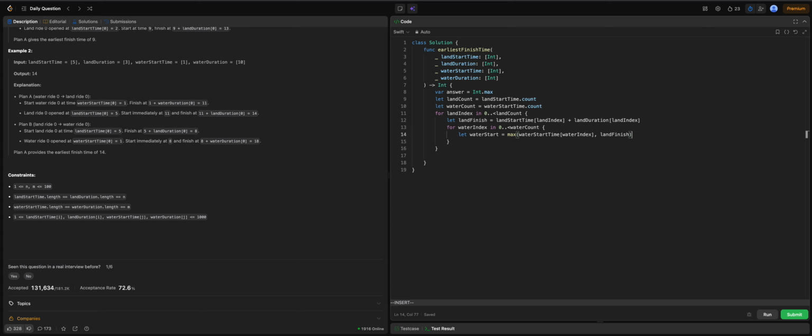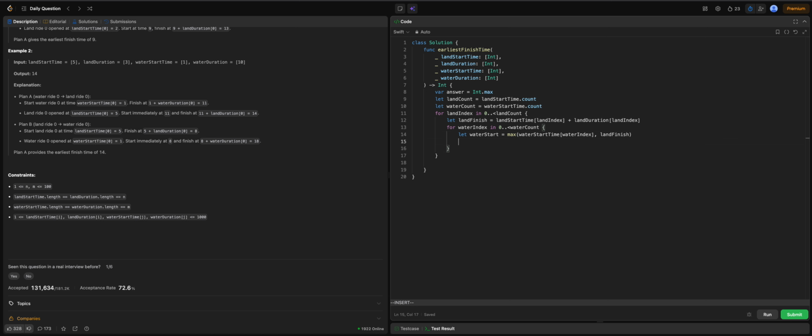We have to wait for the land to finish. That's why we have to take the max. The same approach: what if the land is finished and water already starts, so we have to take the water.